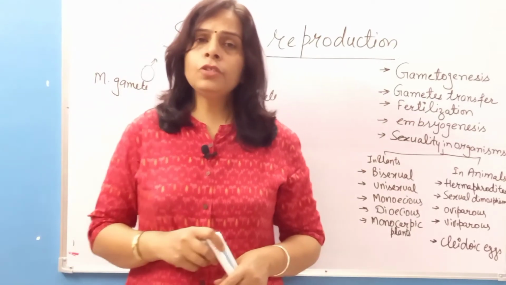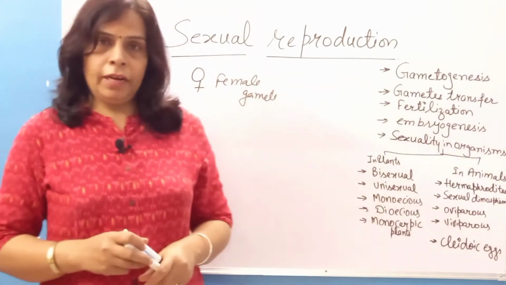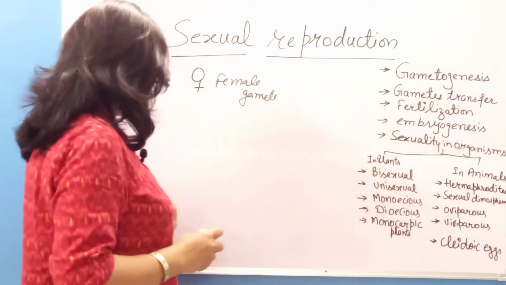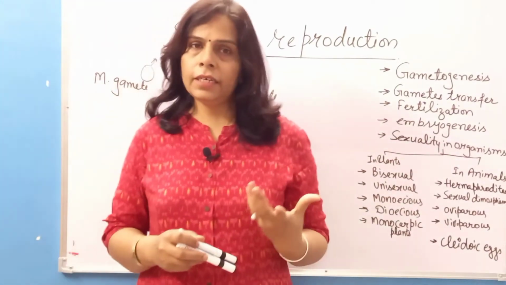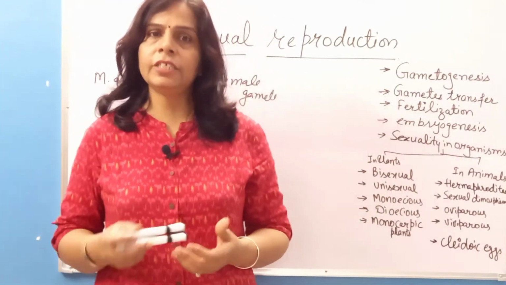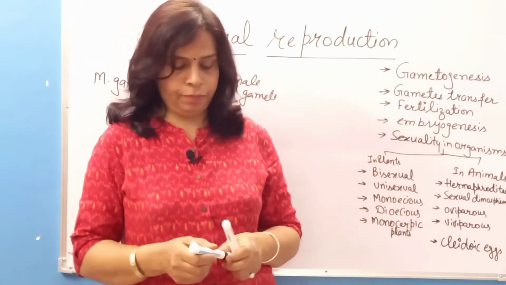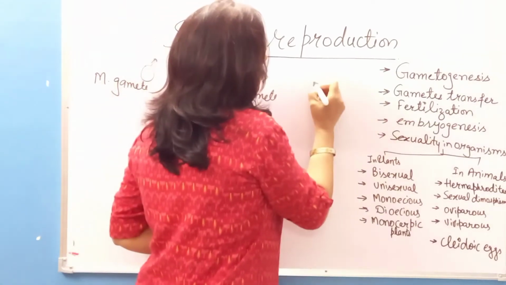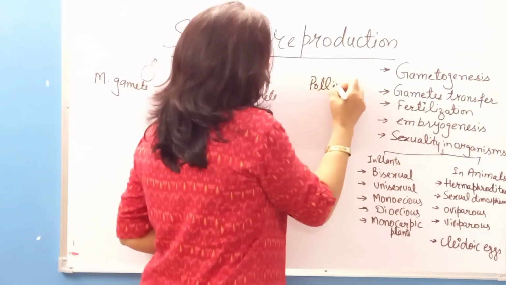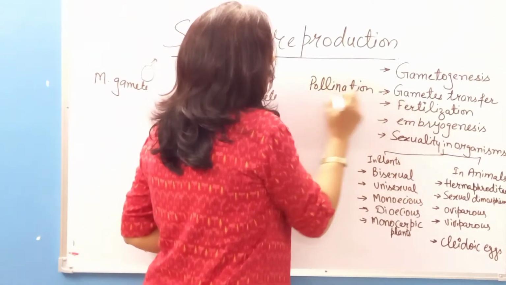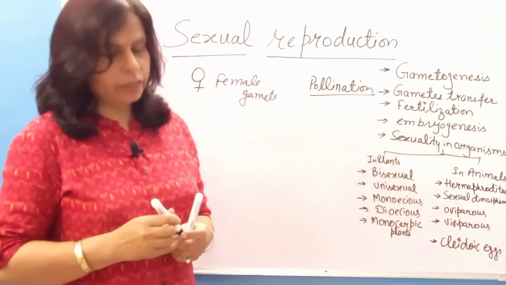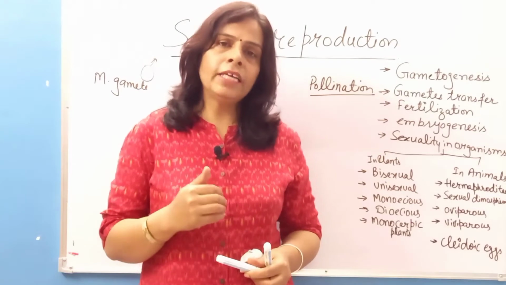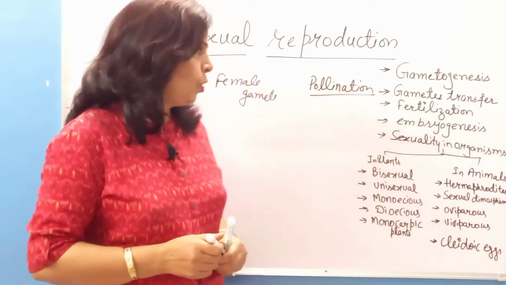But in case of higher plants, the pollen grains, the microspores, are transferred to the female gametes by the process of pollination. So in plants, gametes are transferred by pollination, and in animals or human beings, the male gametes are deposited by a specific process of copulation.